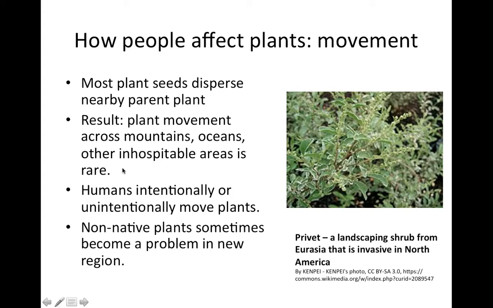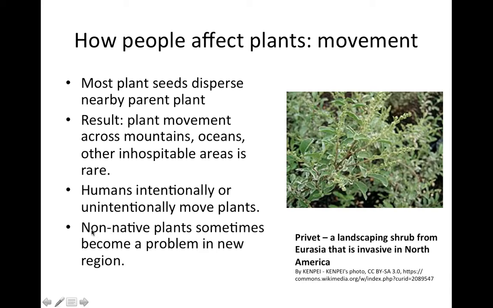So a consequence of this is that different geographic areas, like let's say North America compared to Europe compared to Asia, they tend to have different plant species. However, over the last few hundred years, as humans have become better at moving between geographic areas, first with shipping and now with flights, humans have increasingly, either intentionally or unintentionally, moved plants across long distances.